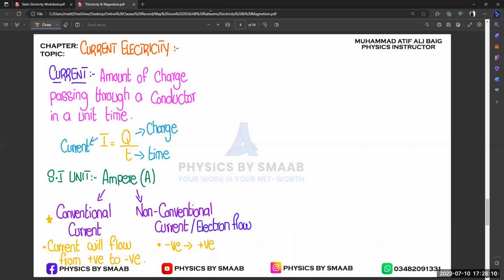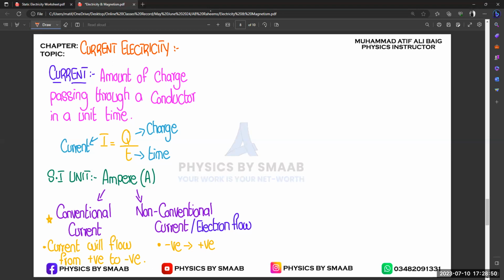Okay, let's suppose if you are using a cell or a battery. Cell means a dry cell we use in our remote or different devices or different toys, or if you are using a battery. So in batteries, you know that there is a fixed positive terminal, the red one, and there is also a fixed negative terminal, the black one, right? So whenever we are using cells or batteries, all these types of sources are going to supply direct current, DC, right? Because we know that one terminal is positive, the second one is negative.